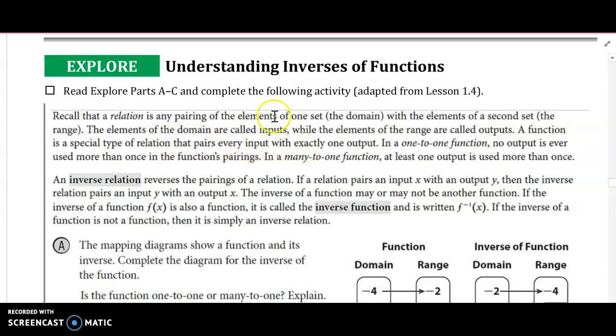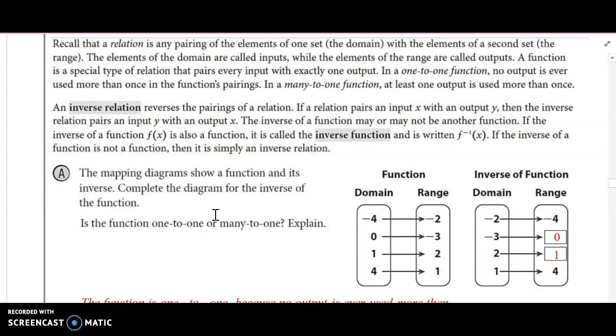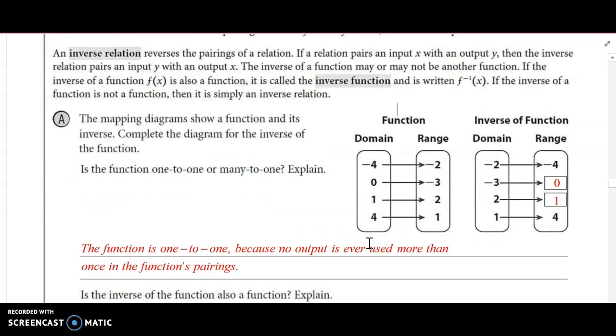So I'm actually not going to read through this because that'll take too much time, but I do want you to pause the video and read through these definitions right here just so that you have an idea of what we're going to be going over here. But so you should pause the video now, and then I'll start again in 3, 2, 1. Okay, so you should have read through this, and the inverse relation is basically what we're going to be looking at here, but we're also going to be looking at inverse functions later.